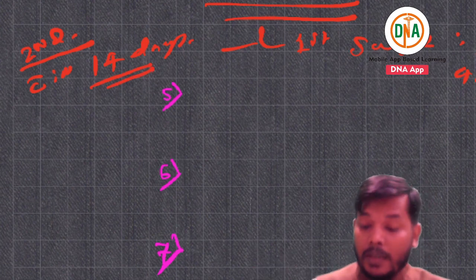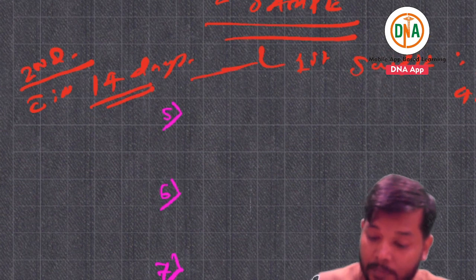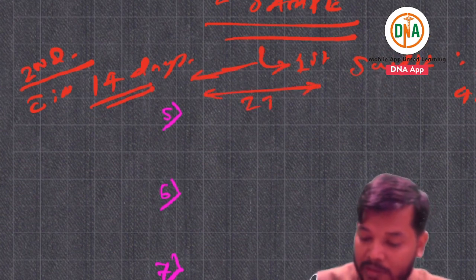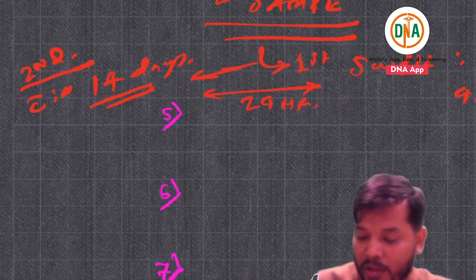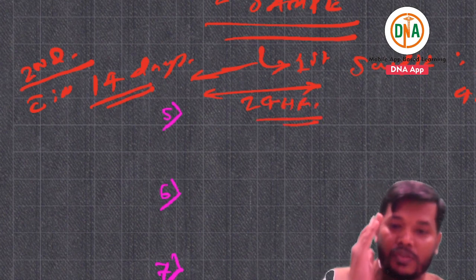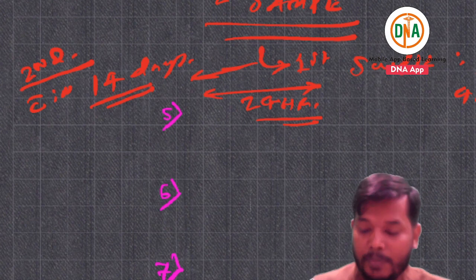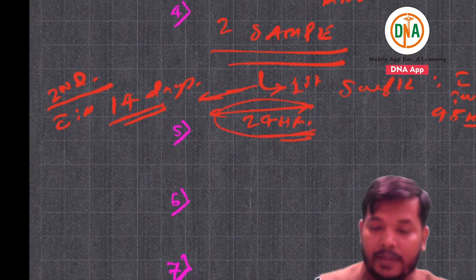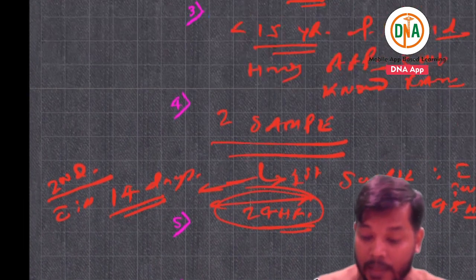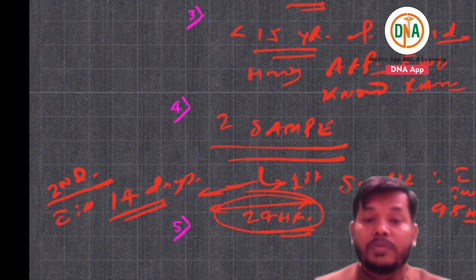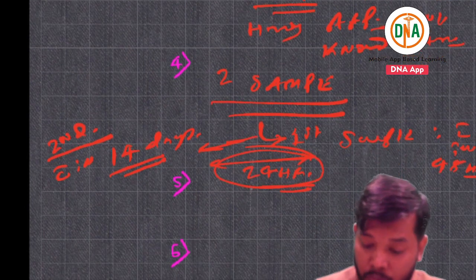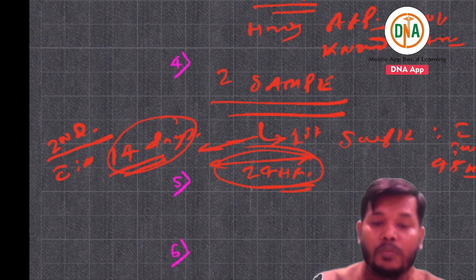But there must be a gap of 24 hours between collection of the first sample and the second sample. This must be maintained. Remember that, and don't get confused about this. This is 14 days.